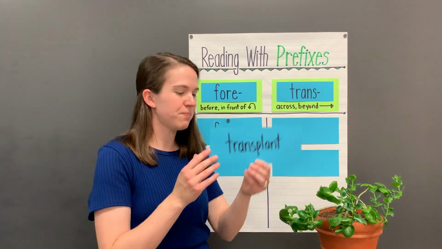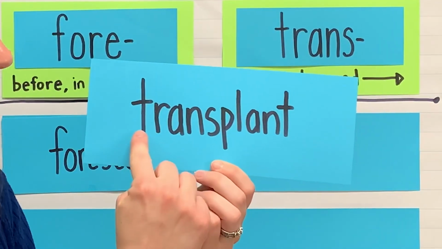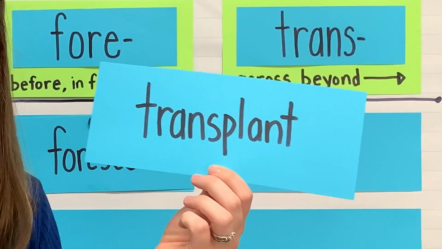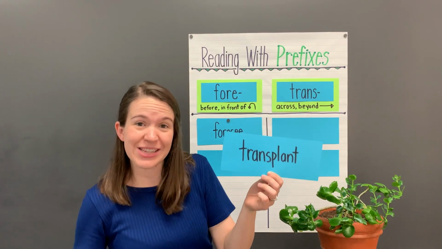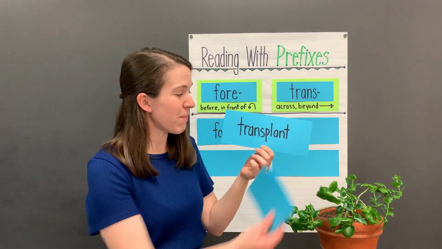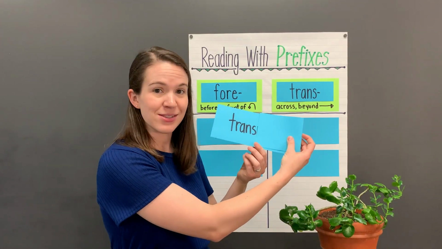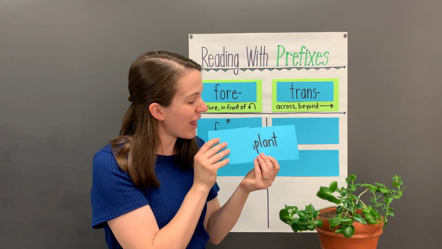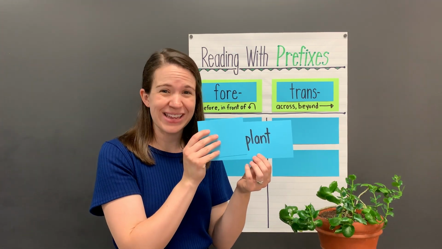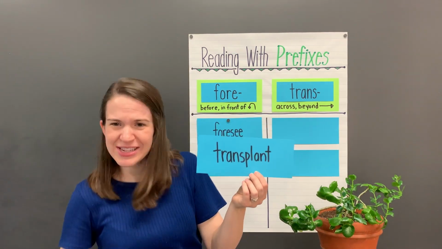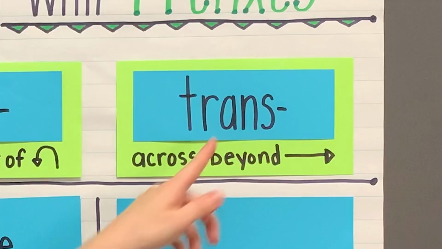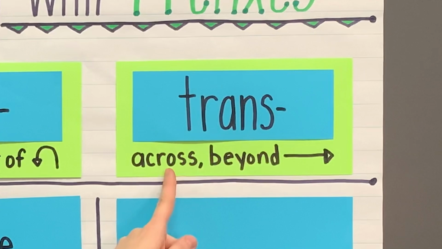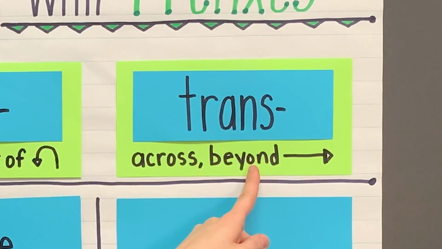Here's our next word. Read with me. Transplant. Transplant. Again, you can read this in two parts. First, by looking at the prefix trans, and then looking at what's left, the base word plant. Now, what would transplant mean? Which prefix does it have? It has the prefix trans, which means across or beyond.